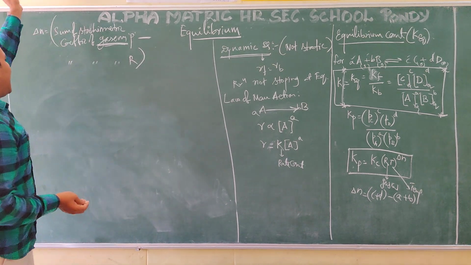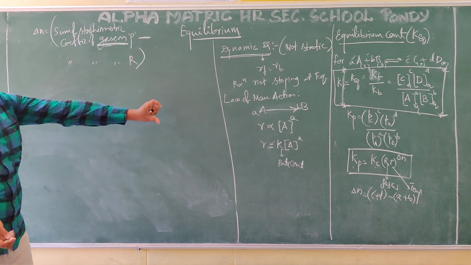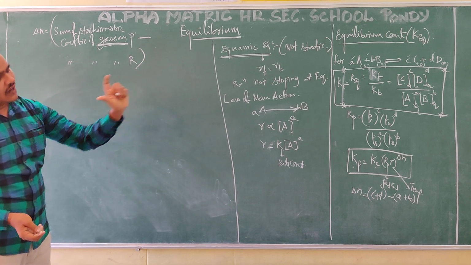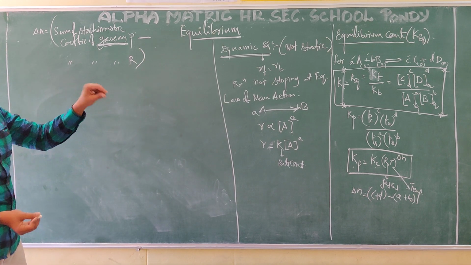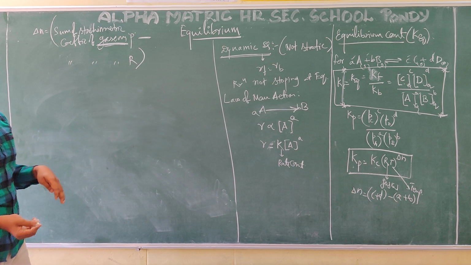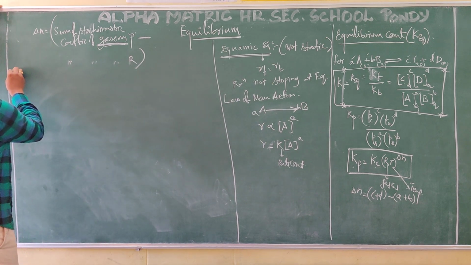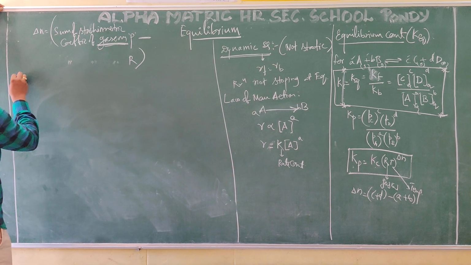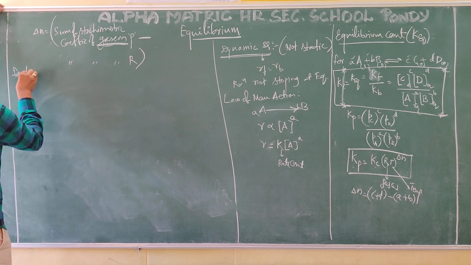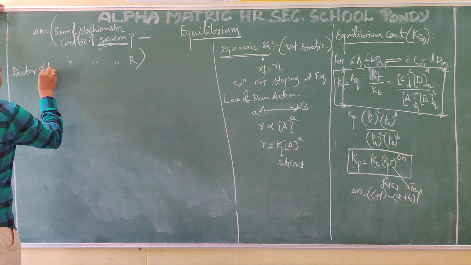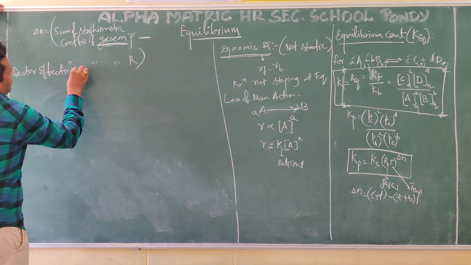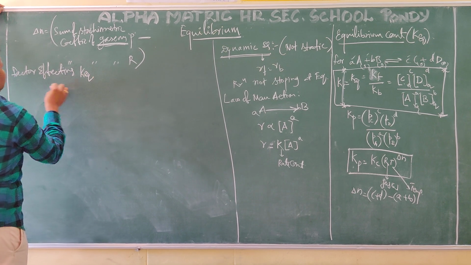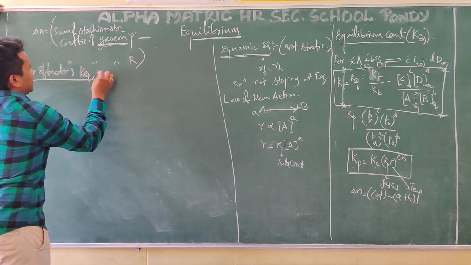And once I get the equilibrium constant, again, what are the factors affecting this equilibrium constant? These are all theory questions. Theory should not be taken lightly, they will come as theoretical questions. Each and every point that I am speaking is important here. Now, what are the factors affecting the equilibrium constant?